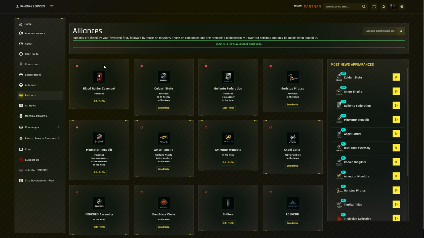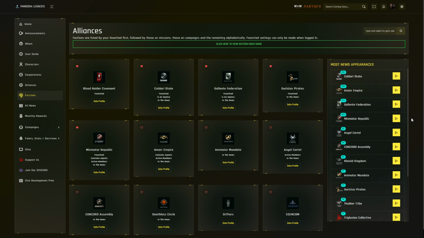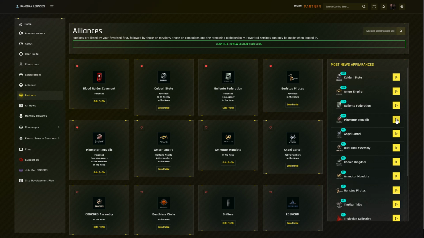They are ordered by your favorited first, if they are an agency or if they contain agents, if they have characters or corporations or alliances which are related to this faction and have created content in the past, or if they have appeared in the EVE Online New Eden news or Pandora news. Here you can see that there are multiple factions which have appeared in the news, ordered by the number of articles that they have. Here we are going to select the Minmatar Republic faction.